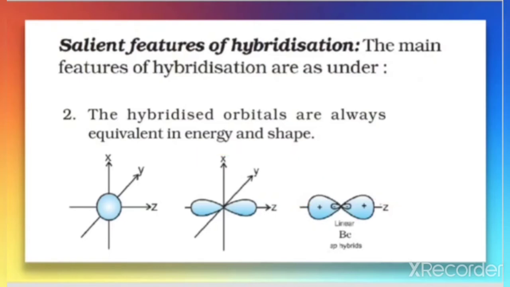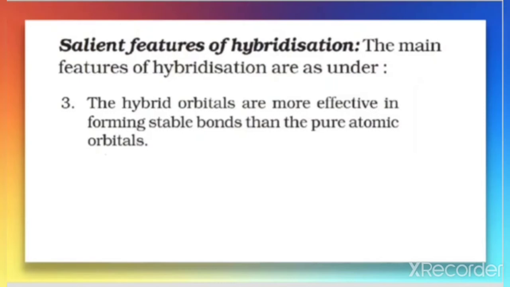Let us talk about the third postulate. The hybrid orbitals are more effective in forming stable bonds than the pure atomic orbitals. That means, according to the hybridization concept, the atomic orbitals combine to form hybrid orbitals, and these hybrid orbitals are involved in the bond formation. So the bonds formed due to the hybrid orbitals are more stable than the bonds formed by the atomic orbitals. That is what the third postulate says.